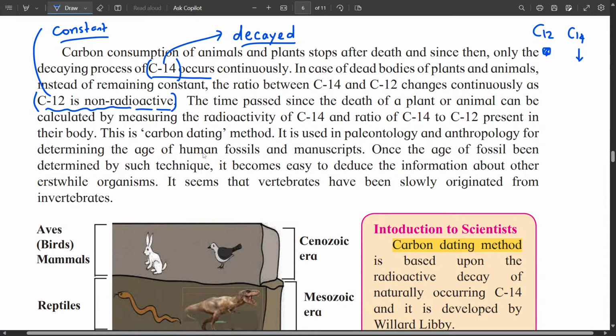So if you find a ratio between carbon 14 and carbon 12, it can give you the time passed since the death of the plant or animal, and this method is called carbon dating. It is used in paleontology and anthropology for determining the age of fossils and manuscripts. Once the age of the fossil is determined, it becomes easy to deduce information about other erstwhile organisms.